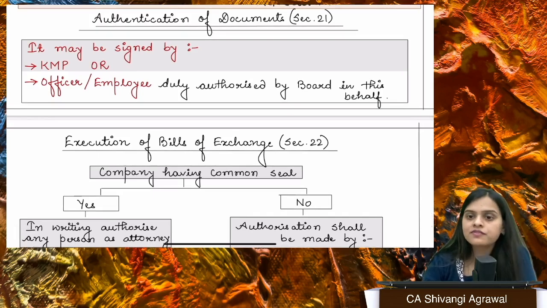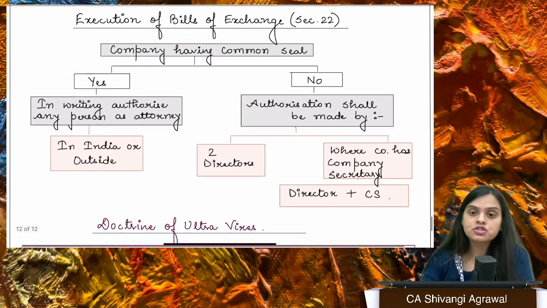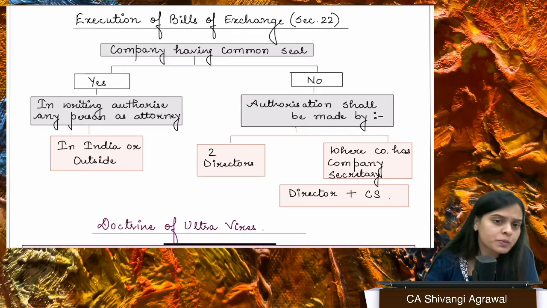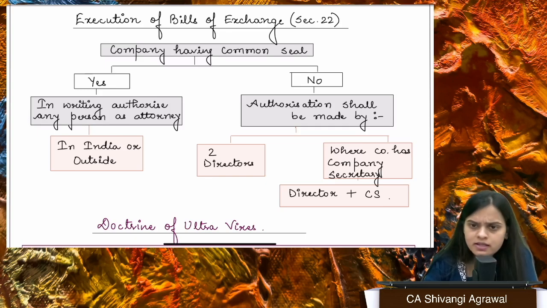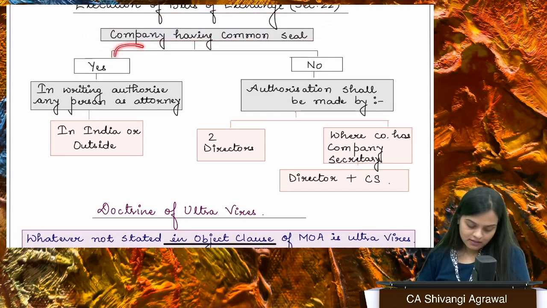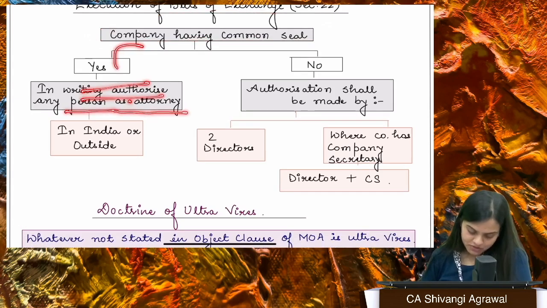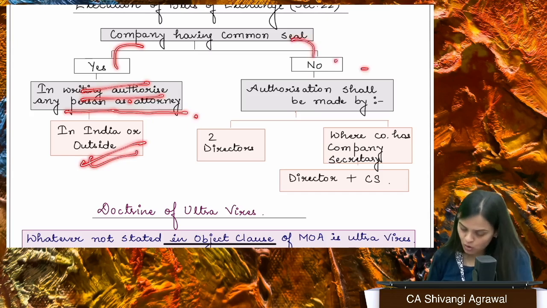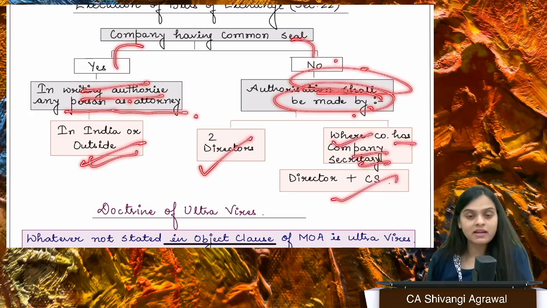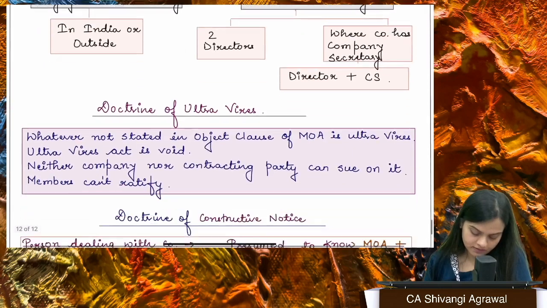These are some very basic details, some very intricate details. Section 21, that if there is any authentication which has to be made, it is going to be made by KMP or any officer who is authorized. Then we have section 22, which talks about execution of bills of exchange. So if the company has to prepare a cheque or a promissory note, whatever it is, then it may authorize somebody. If the company has a common seal, in writing it may authorize any person as attorney in or outside India. If there is no common seal, then authorization shall be made by 2 directors, or where the company has a company secretary, by a director plus 1 company secretary. Clear? Okay.